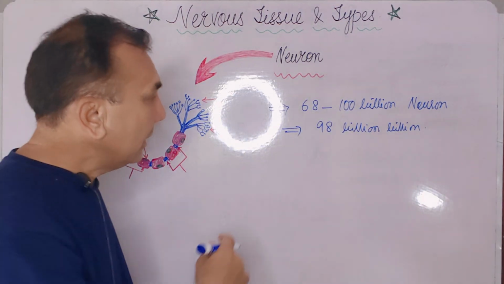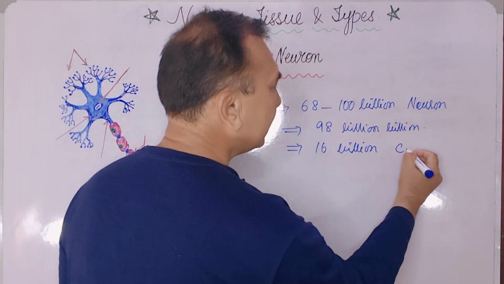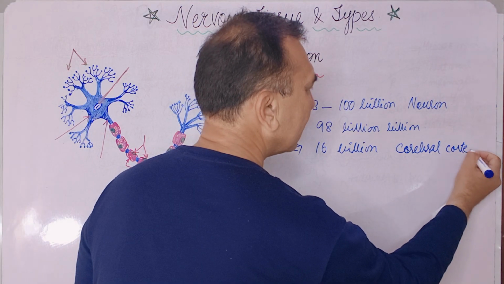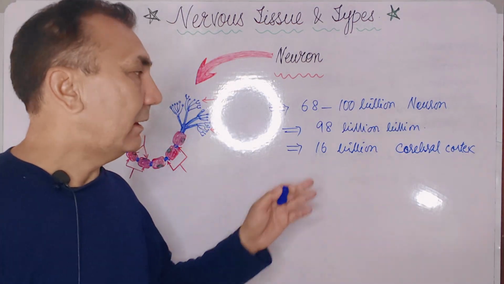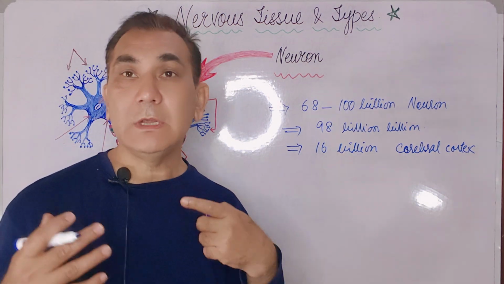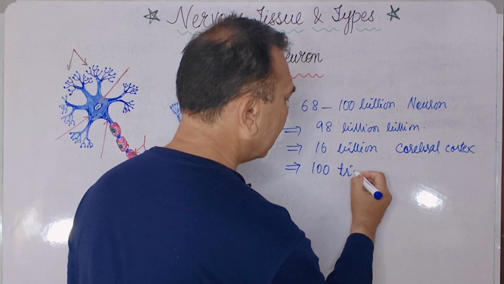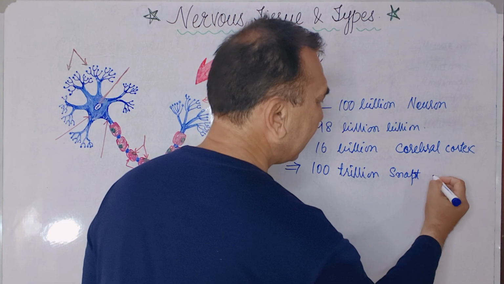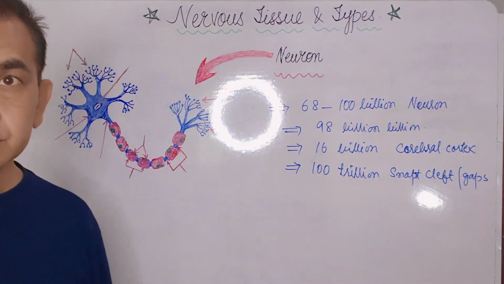Out of 98 billion, 16 billion neurons are present in the cerebral cortex. The cerebral cortex, which is the major portion of our brain, accommodates 16 billion of the neurons, and around 100 trillion synaptic clefts or gaps are present in our brain.